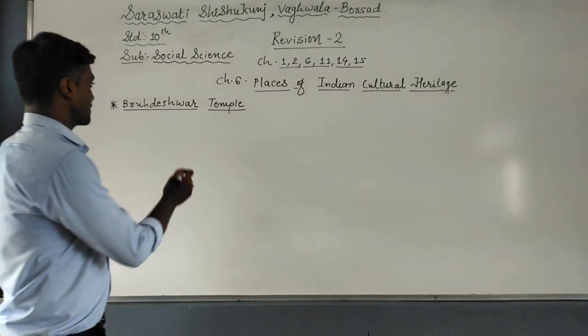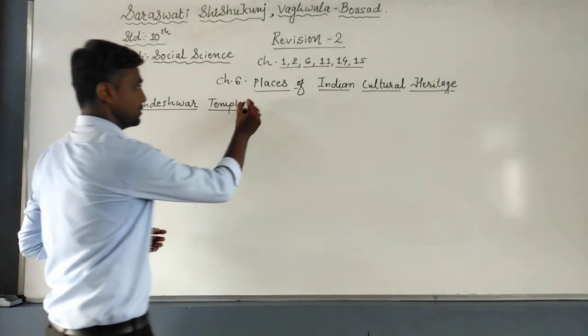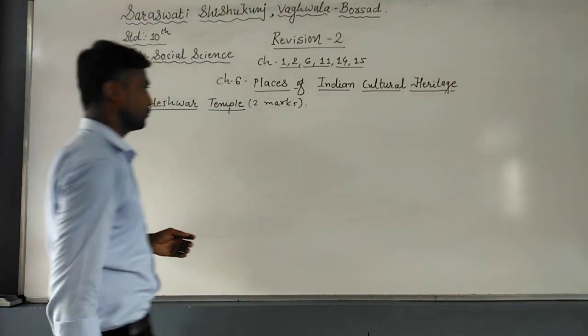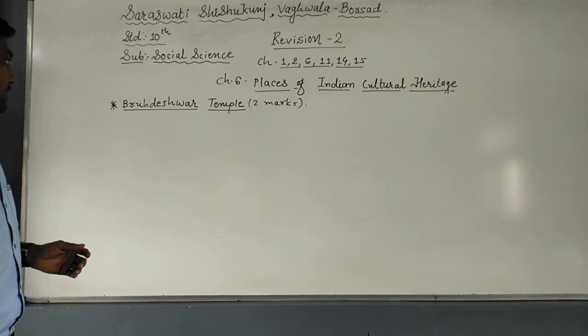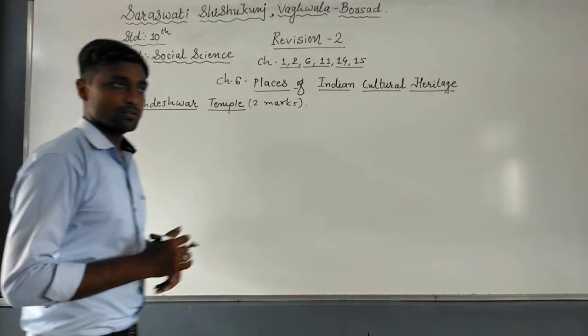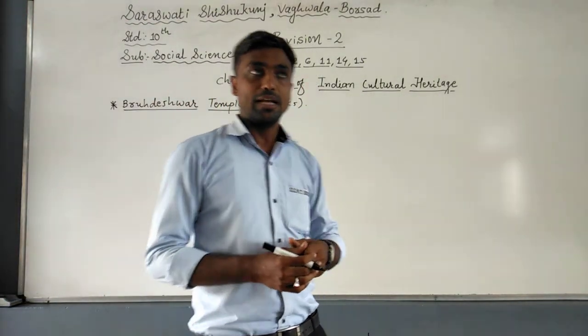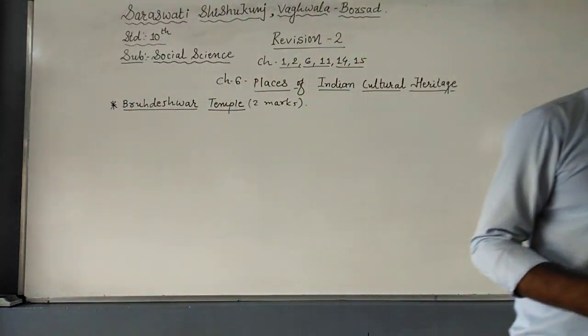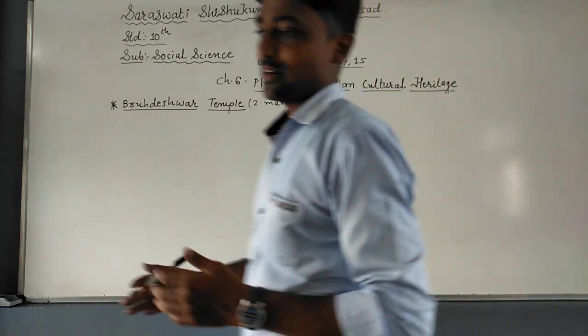Now students, our next topic is the Buddheshwar Temple. It may ask for only 2 marks, so generally 4 to 5 points, not more than that. First of all, the Buddheshwar Temple is located in Tanjore district in Tamil Nadu, and it was constructed between 1003 and 1010 AD. This temple is a Shiva temple.